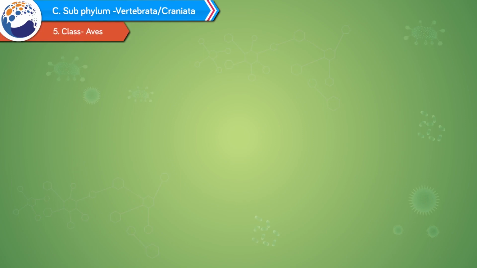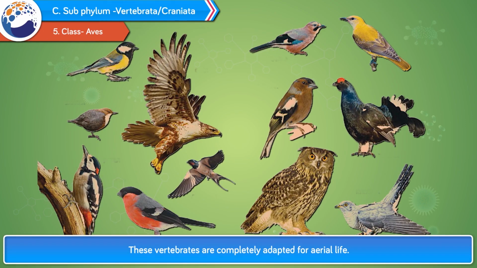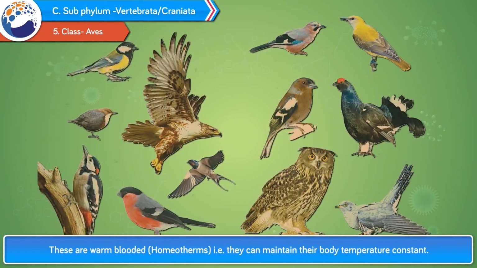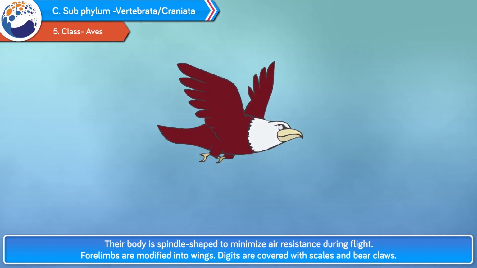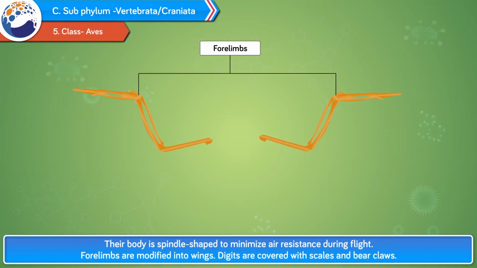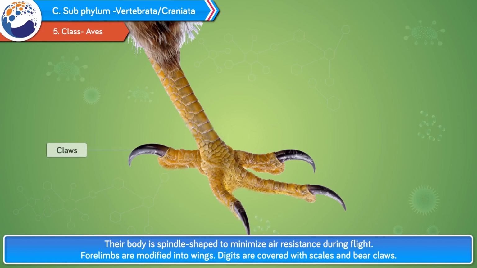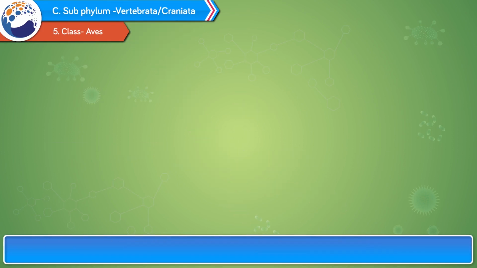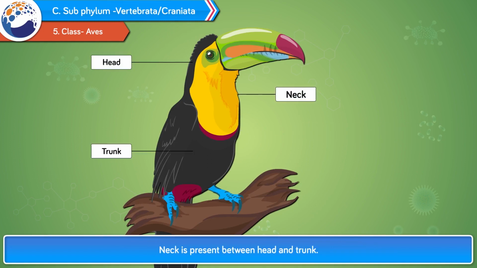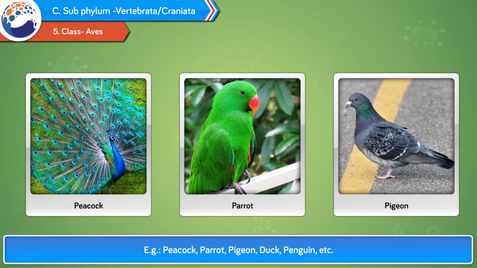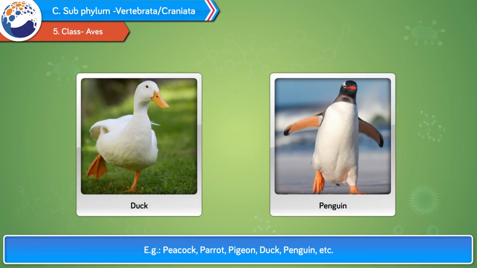5. Class Aves. These vertebrates are completely adapted for aerial life. These are warm-blooded, homeotherms, that is, they can maintain their body temperature constant. Their body is spindle-shaped to minimize air resistance during flight. Forelimbs are modified into wings. Digits are covered with scales and bear claws. Exoskeleton is present in the form of feathers. Neck is present between head and trunk. Jaws are modified into beak. Example, peacock, parrot, pigeon, duck, penguin, etc.